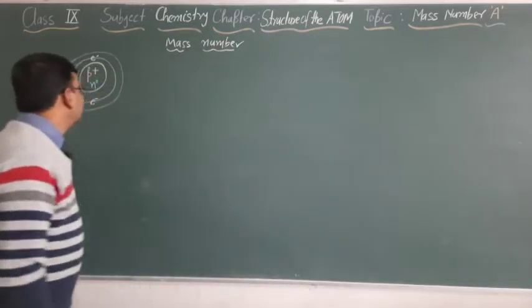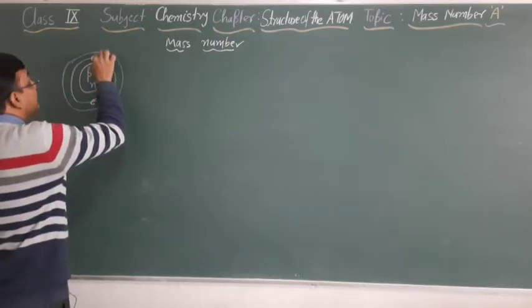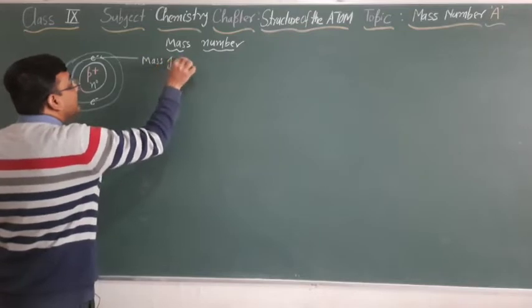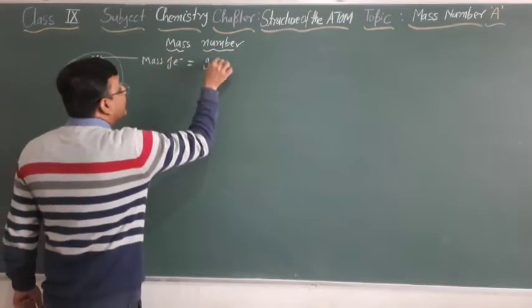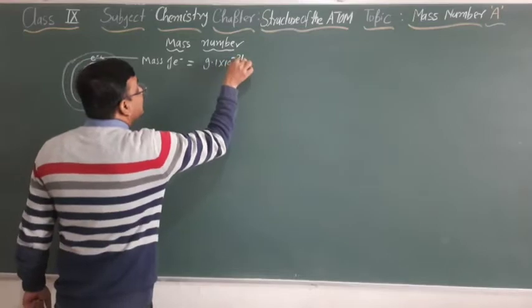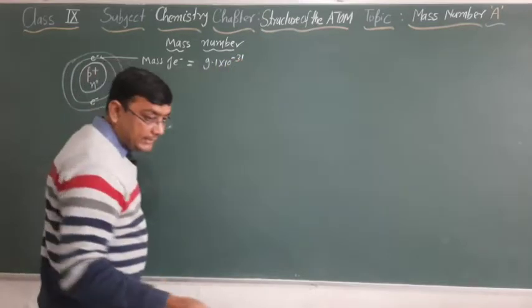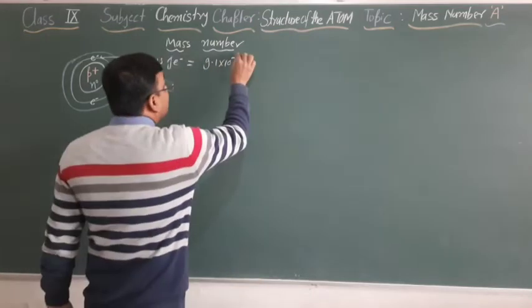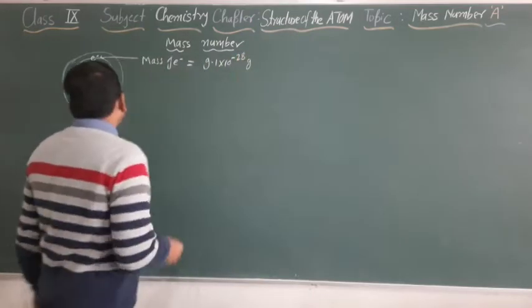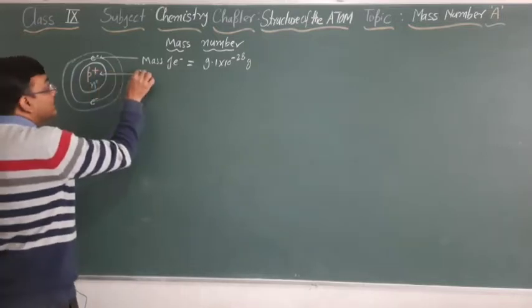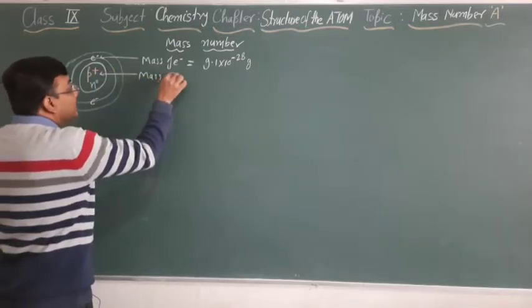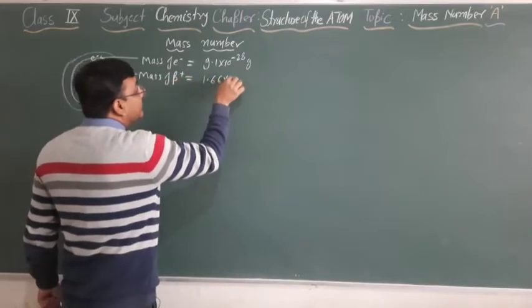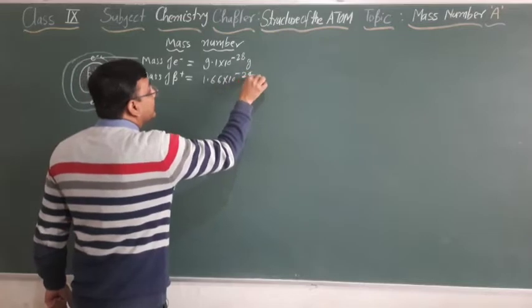Let us see here. If I ask you what is the mass of an electron, the mass of an electron is equal to 9.1 into 10 to the power minus 31 kilogram, or in terms of gram we can write 28 gram. Mass of a proton: one proton is 1.66 into 10 to the power minus 24 gram.